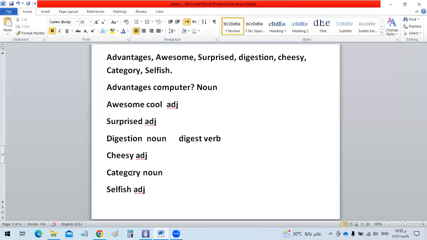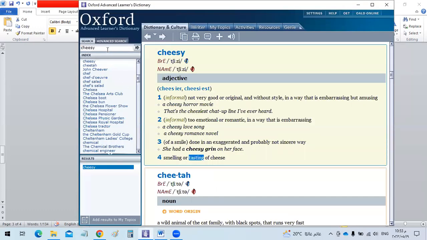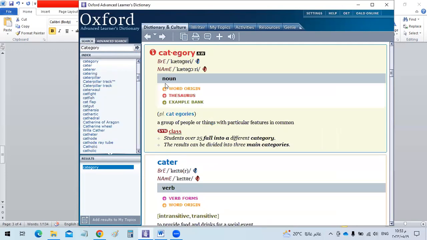So the next one is category. Category is a noun. It means a sort or a subject of an item. For example, if we have different categories, we can sort them out. Like our rubbish, we sort our rubbish into different categories. We sort out the rubbish into plastic and glass and rubber and metal. All these are categories, different items. So let's have this word here as a noun. Category, yes, it's a group of people or things with particular features in common.